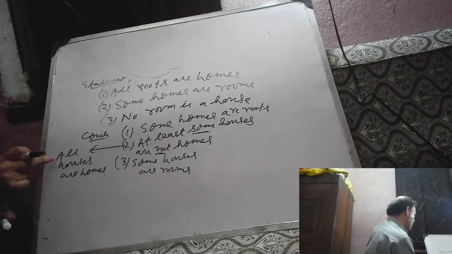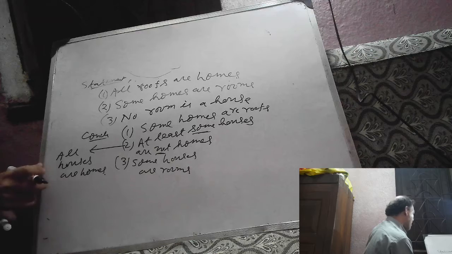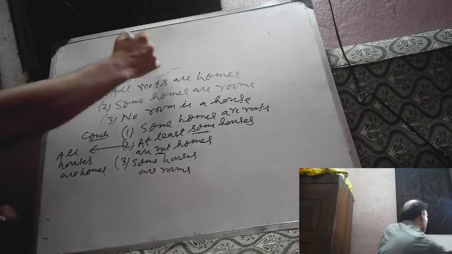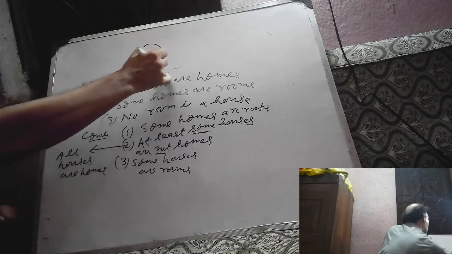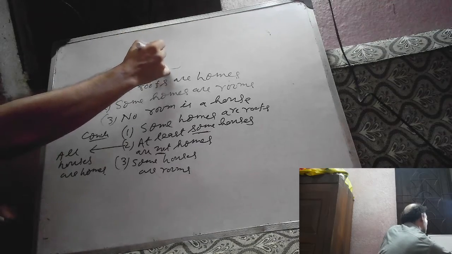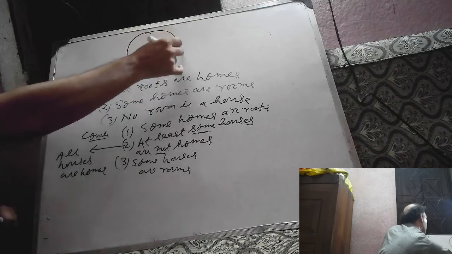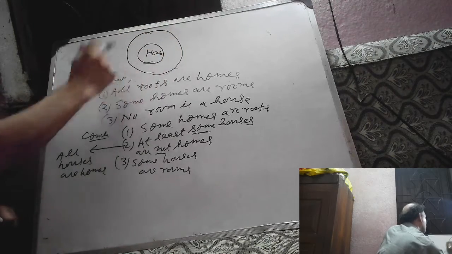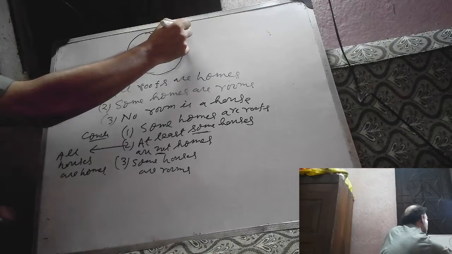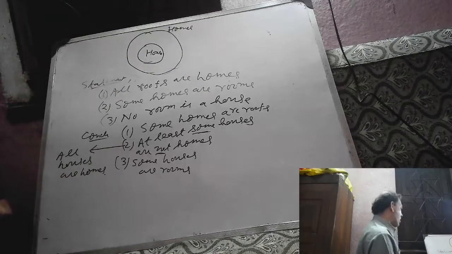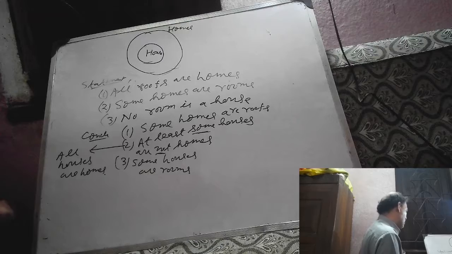For a moment we have assumed all houses are homes, correct. All houses are homes.